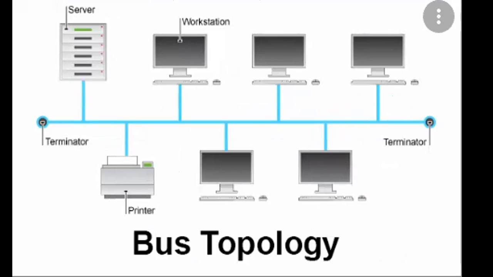In this, a message sent by one node is received by all the devices connected to the backbone cable. This topology requires less cable and is easy to install and extend the network.